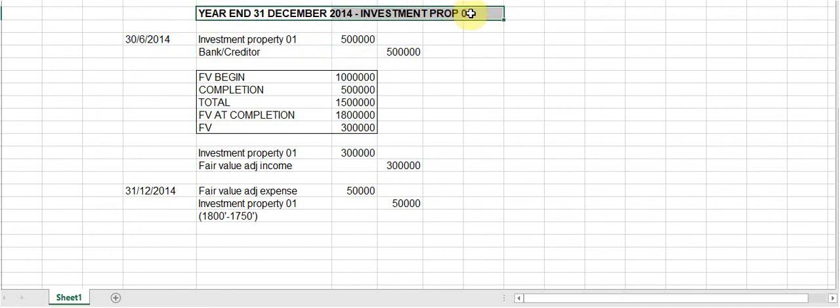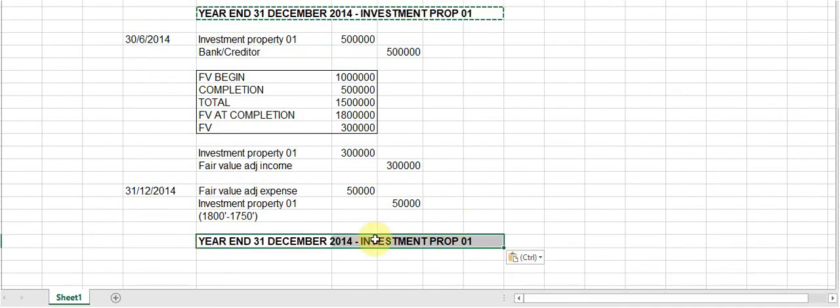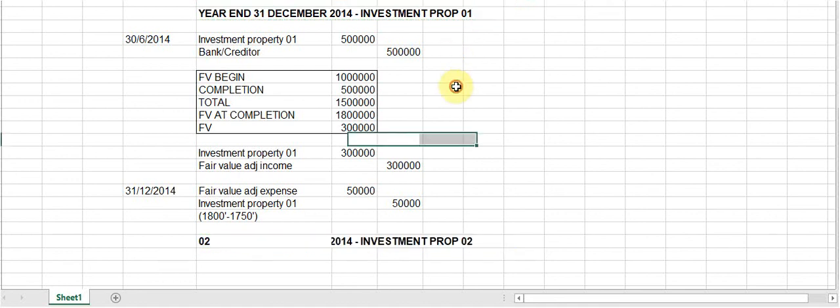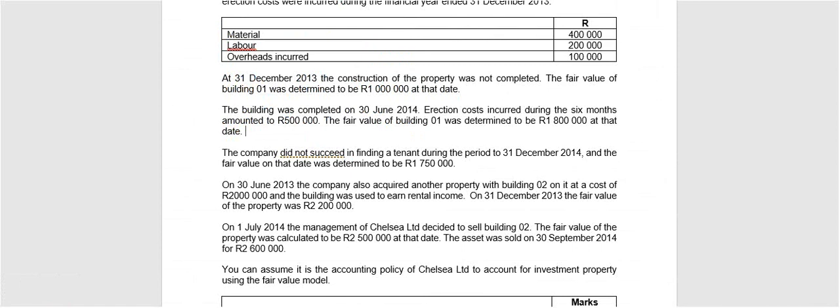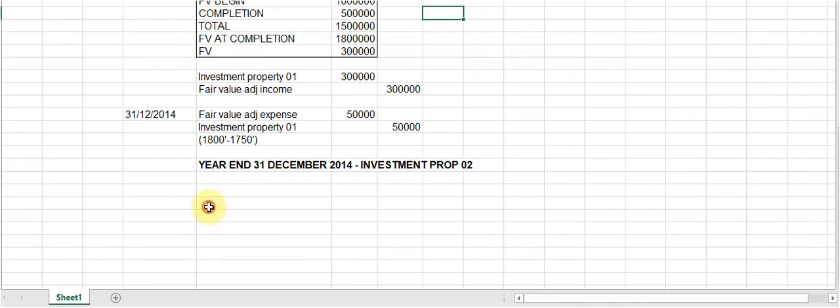We also have a property 02, so I'm just going to copy my heading again, and that is property 02. So let's see what is happening for it in 2014. We ended off the previous year by indicating that this property was worth 2.2 million rand. So we recognized a fair value adjustment income of 200,000 rand. Then they say on 1 July, they decided to sell the building. The fair value of the building was 2.5 million and the asset was sold for 2.6 million on the 30th of September 2014. Right, so now we need to dispose of this asset.